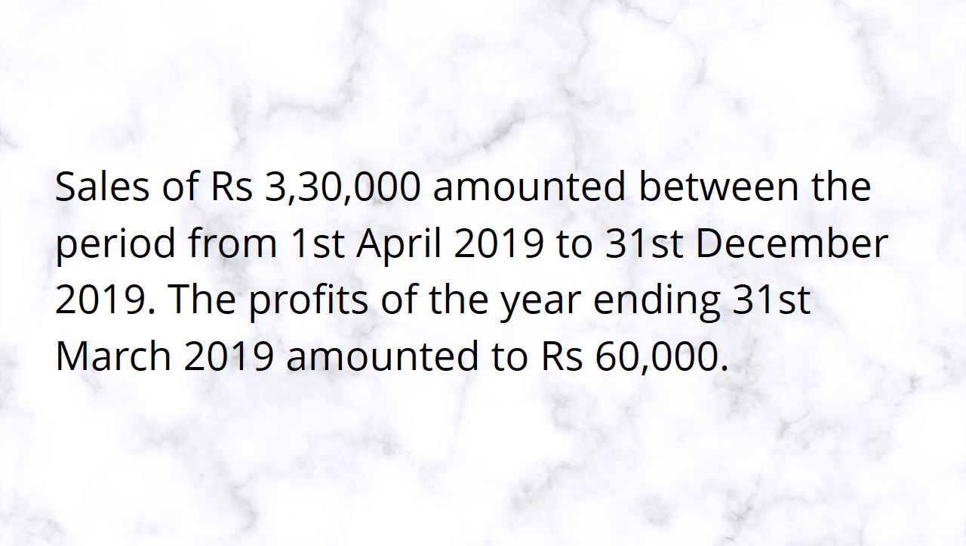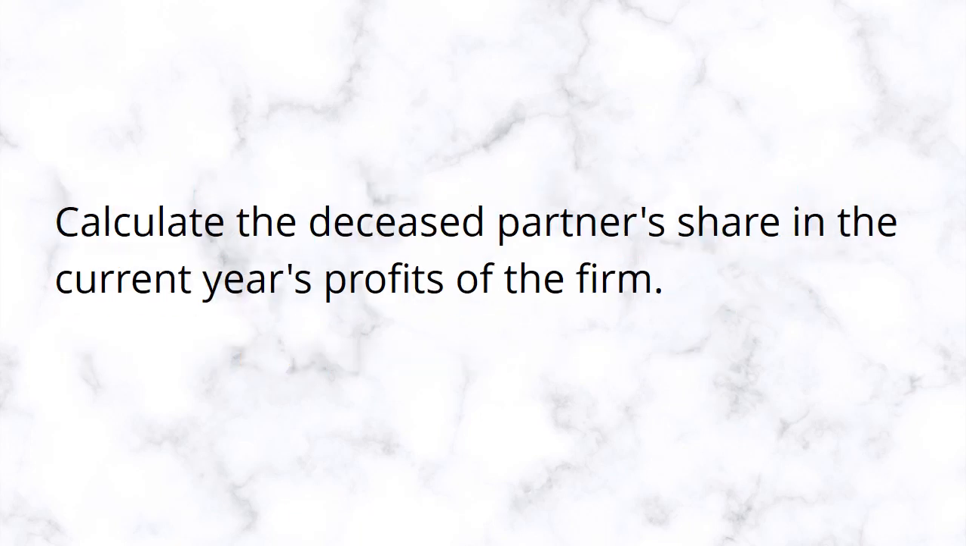Sales of rupees 3,30,000 amounted between the period from 1st April 2019 to 31st December 2019, in the current year. Now you will calculate the share of profit. The profit of March 2019 amounted to rupees 60,000. Sales are given to you.